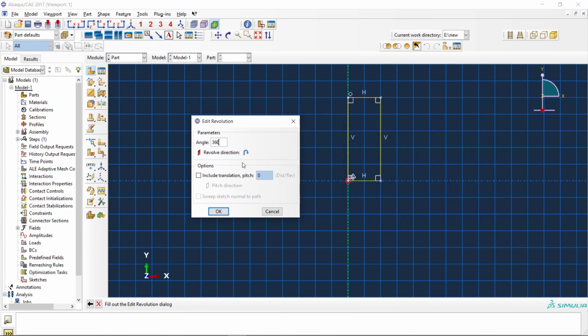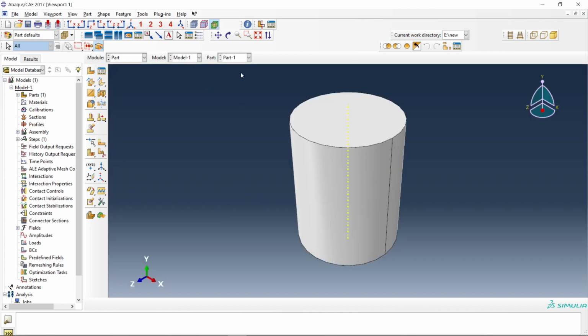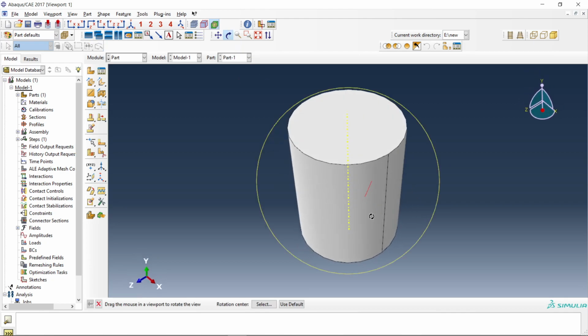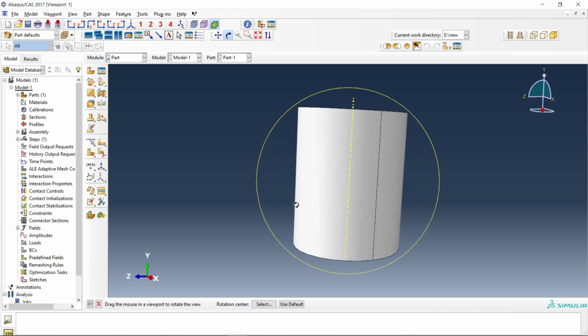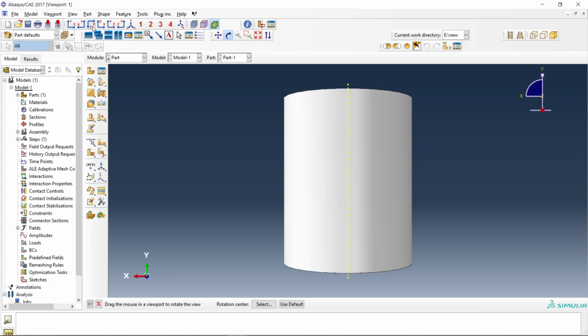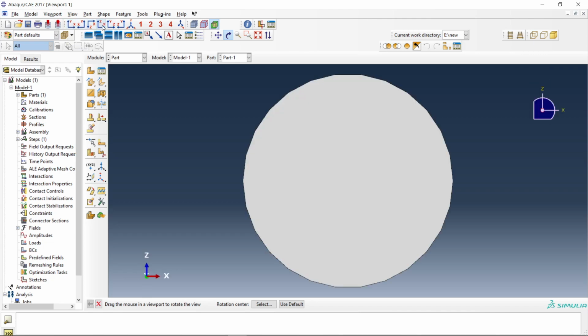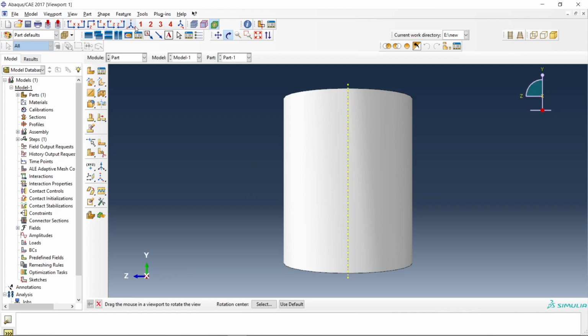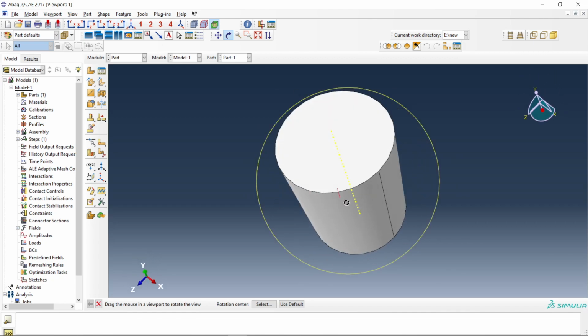Revolve it by 360 degrees or 270 or whatever you want. This will give you a cylinder. This point here you can move, rotate. There are axes. You can watch any plane of the coordinates.